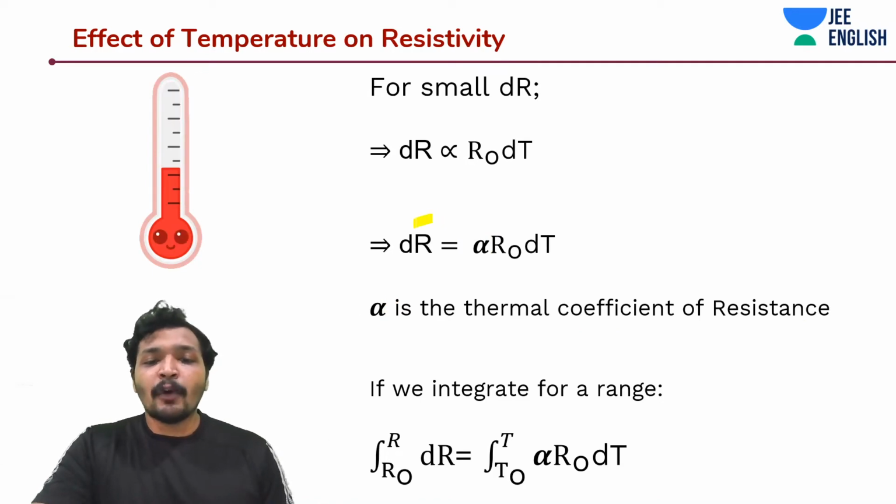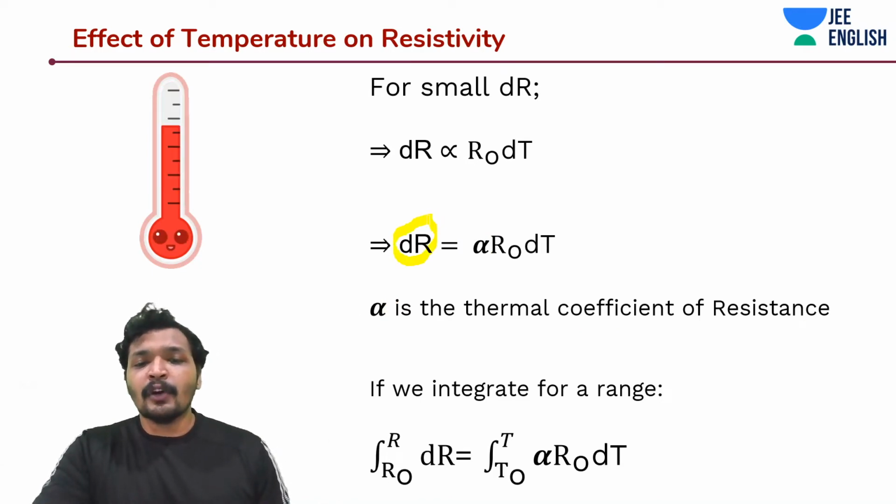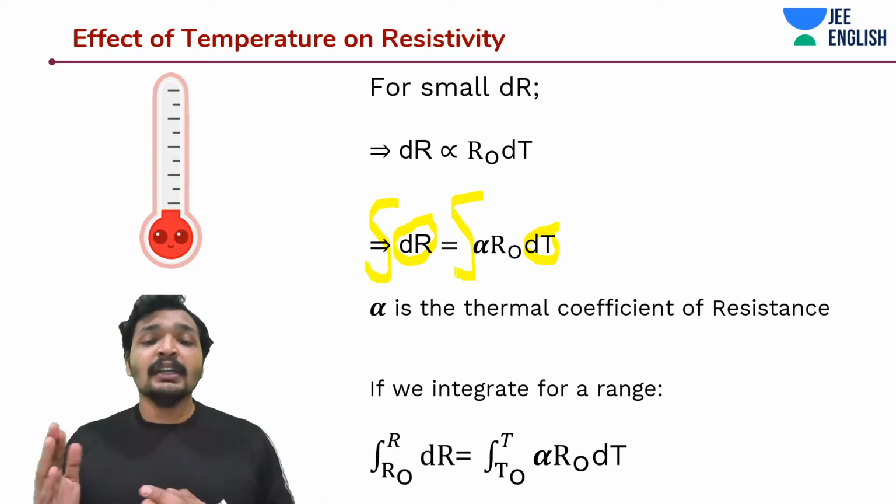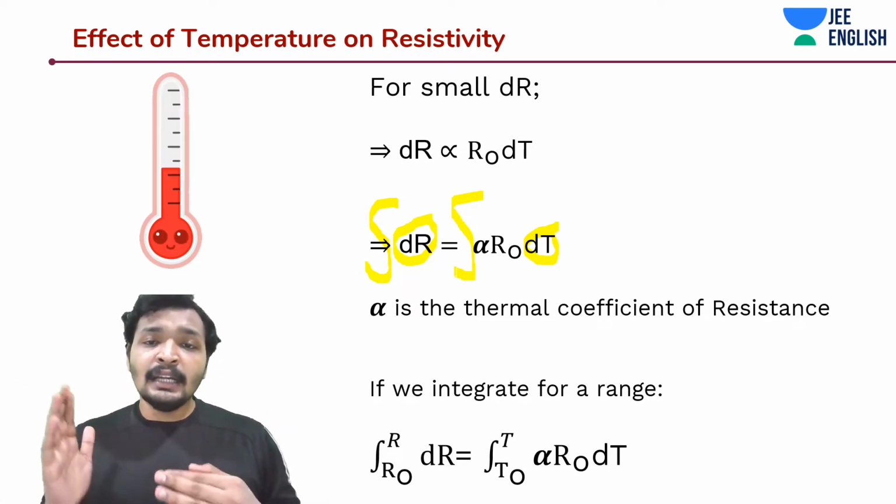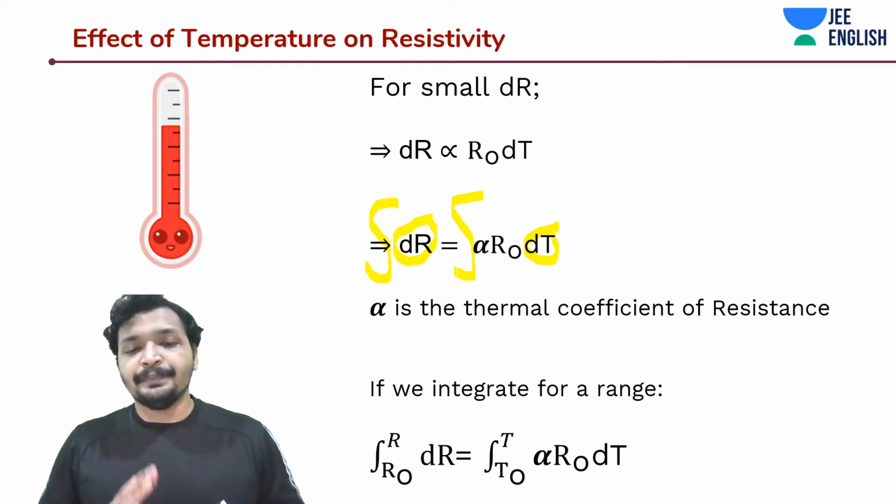We know this for a small increase in resistance due to a small increase in temperature. Now we have to integrate it over the entire range to find the relationship between the resistance and the temperature change.